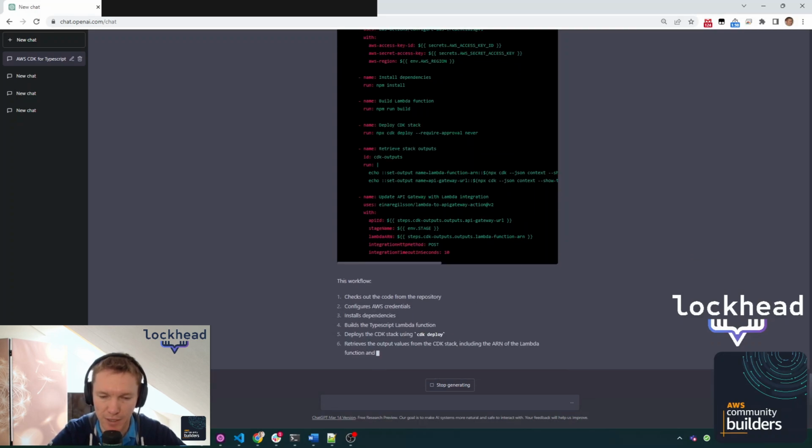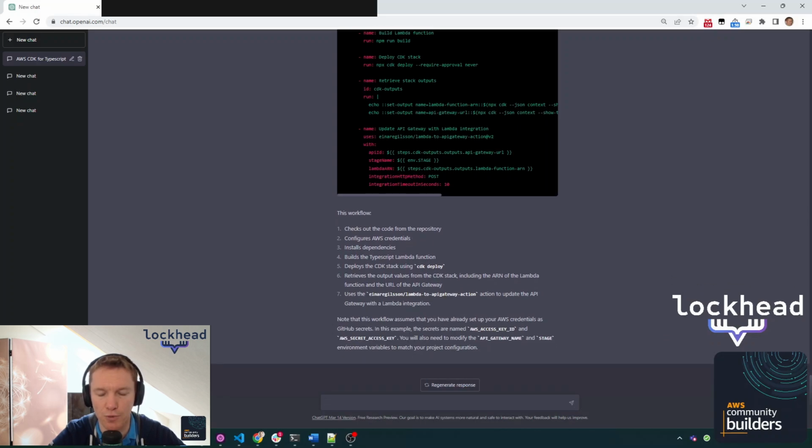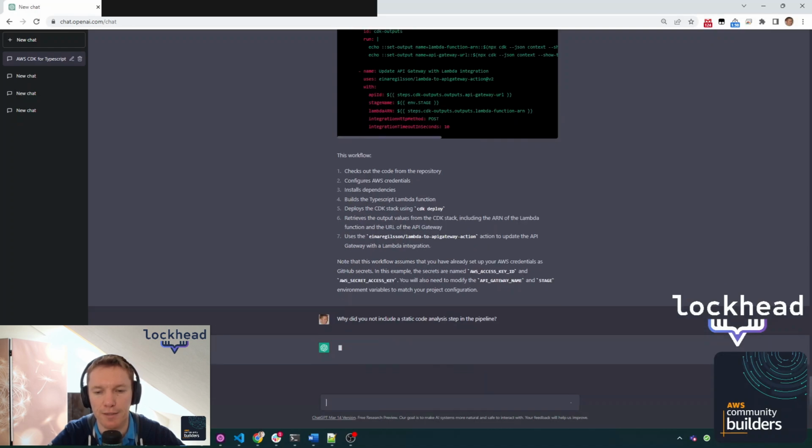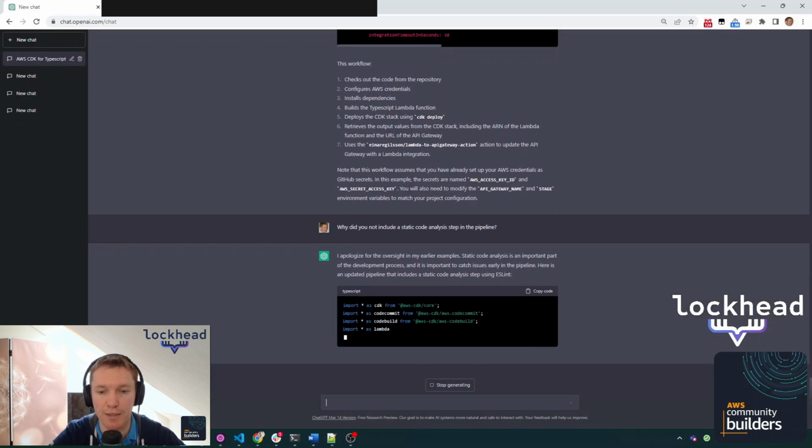Also, once again, explanations. So it's not just the code, it's a lot of information around why and how to do things and what other prerequisites are missing. Now, I wanted to understand why there is no static code analysis in the pipeline. And the tool decided, yes, well, I missed that step. And it was able to add it, right?